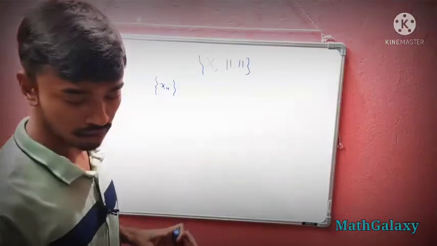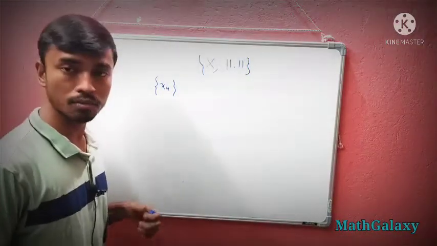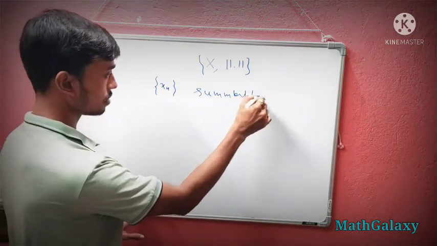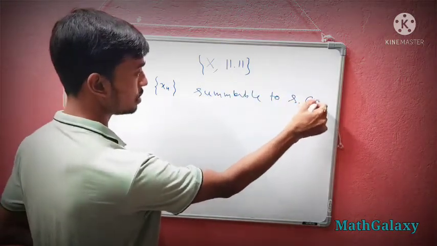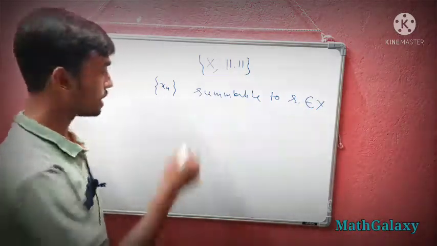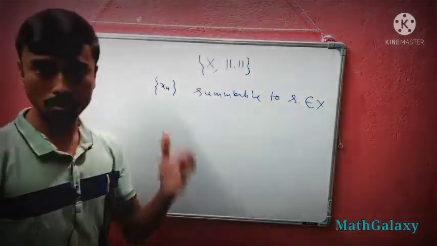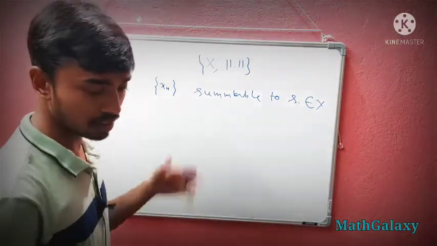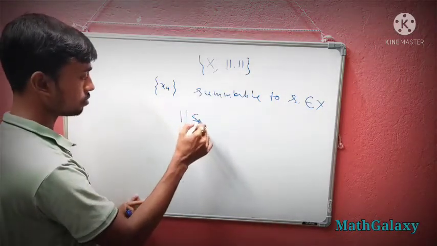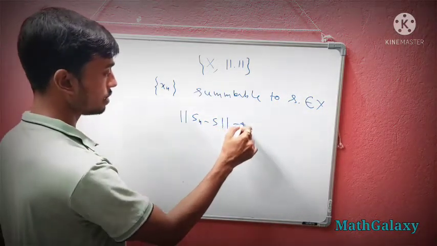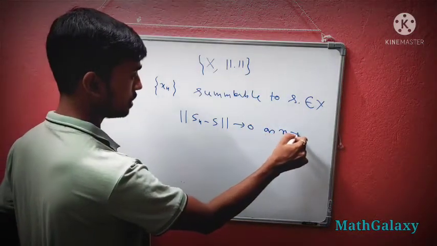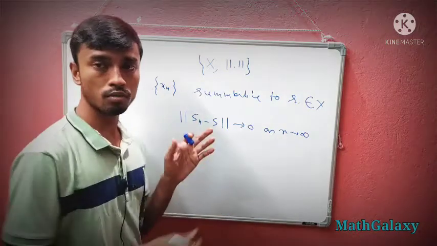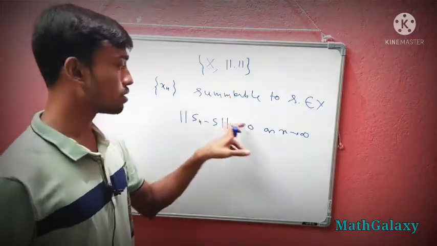We say that xn in the space is said to be summable to an element s in X, so xn is summable to s. When does this happen? When sn minus s, with this norm, tends to 0 as n tends to infinity.